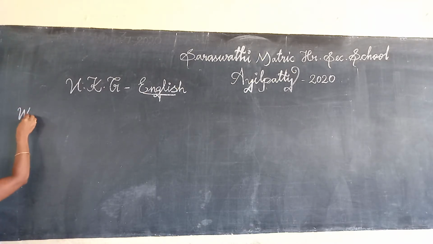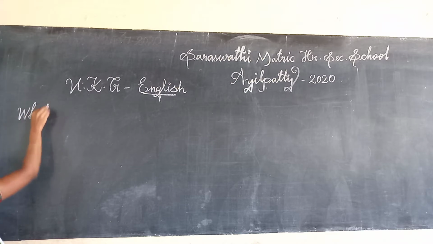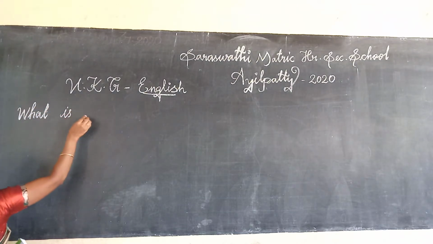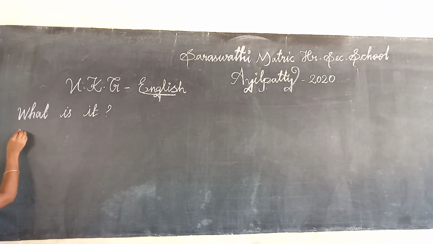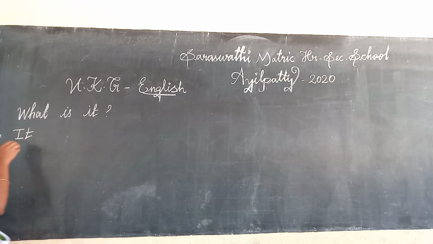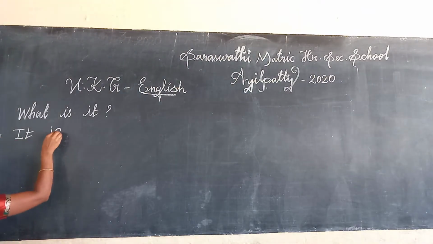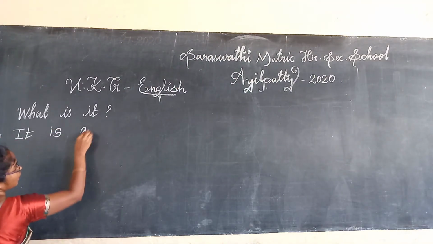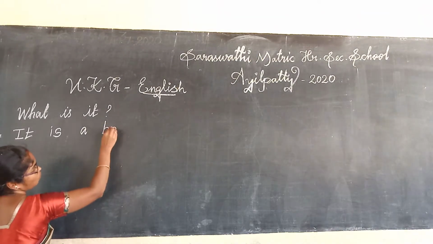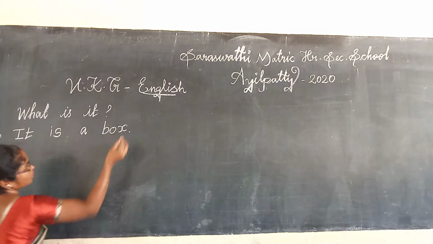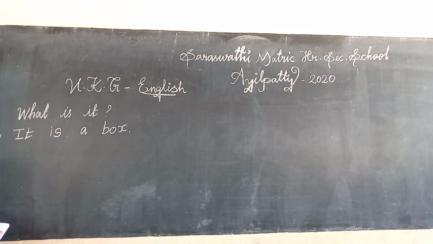Heading is "What is it?" It. It is a box. Box. Next, what is the picture? Dog. It.